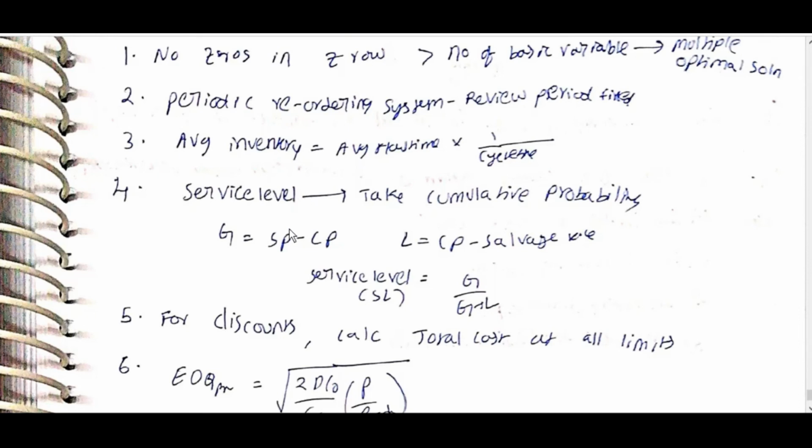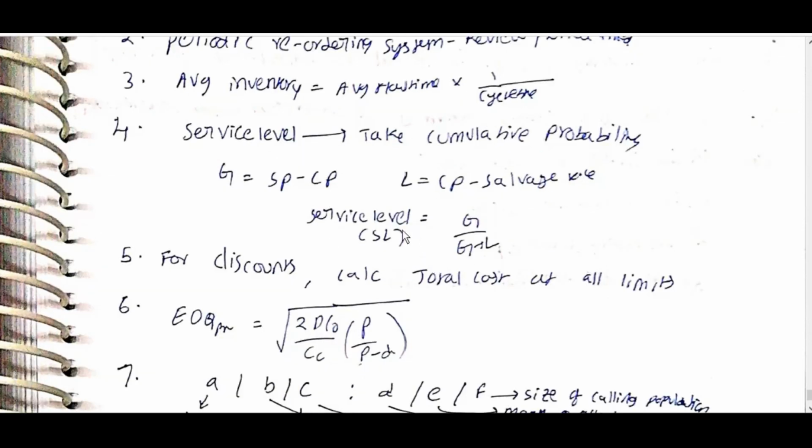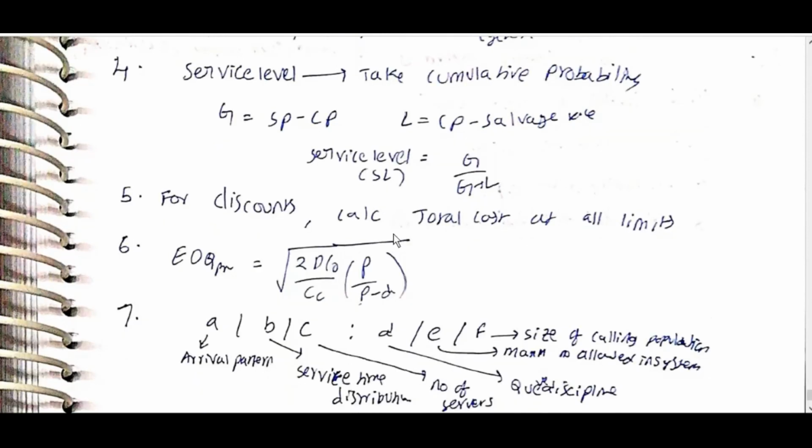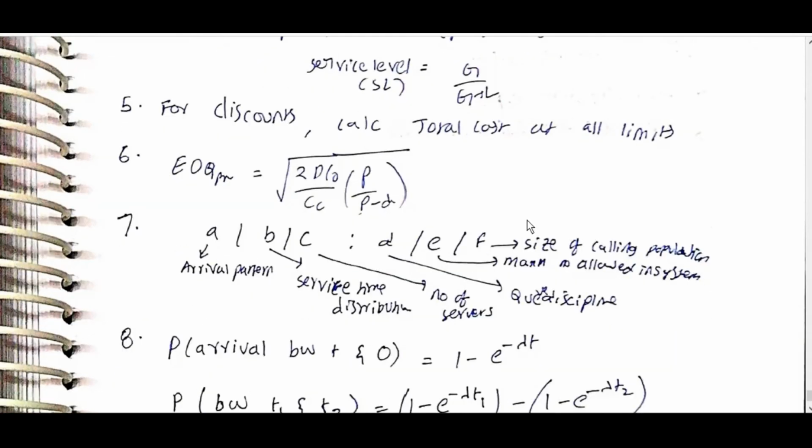G is equal to SP minus CP. L is equal to CP minus salvage value. Service level is equal to G by G plus L. For discounts, calculate total cost at all limits. EOQ production is equal to root of 2D CO by CC into P by P minus D.